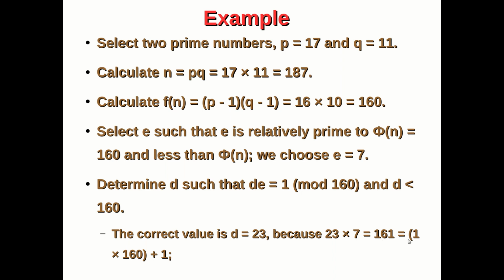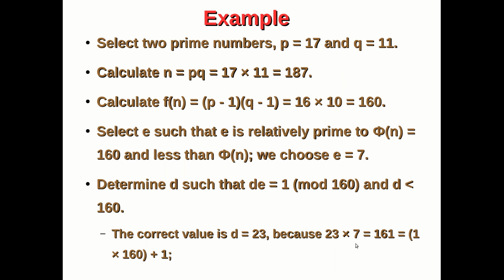So 161 will be equal to 160 plus 1, right? So if you have 160 plus 1, the resultant value will be 1. That means you will get remainder as 1. So if I want to get the remainder as 1, it must be 161 divided by 160, right? And 23 into 7 will give you 161.